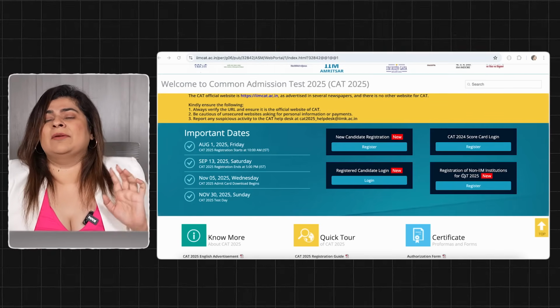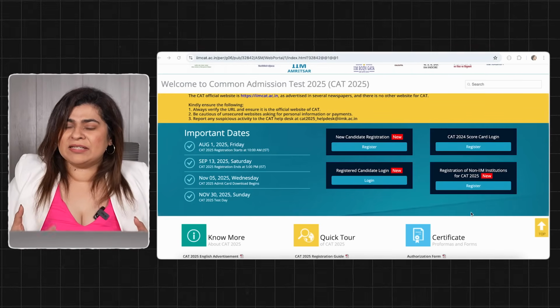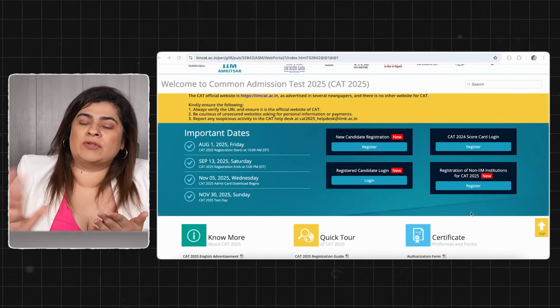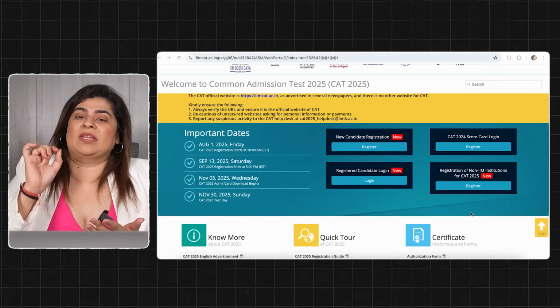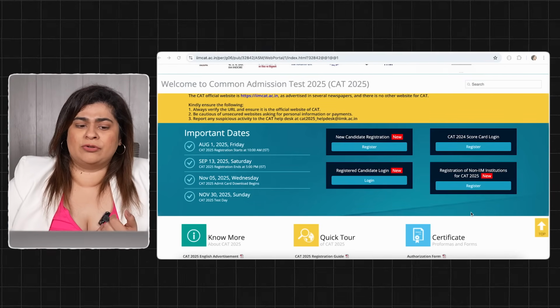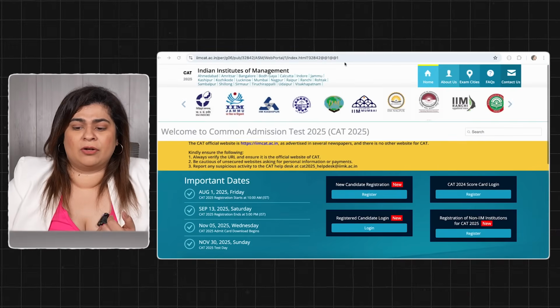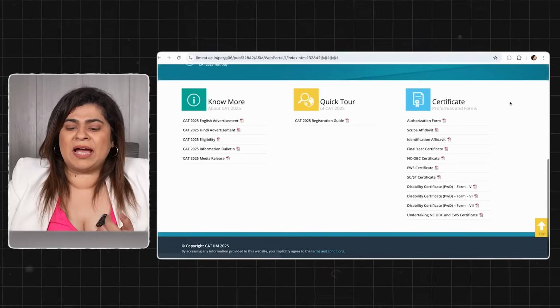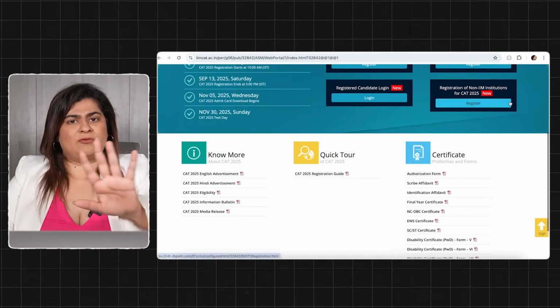Registration of non-IIM institutions sounds very tempting. I want to apply to non-IIMs, right? But this is not for students. This is a section for colleges. If they wish to be added to the list of colleges accepting CAT, like the many logos going across the top here, they have to fill that form.